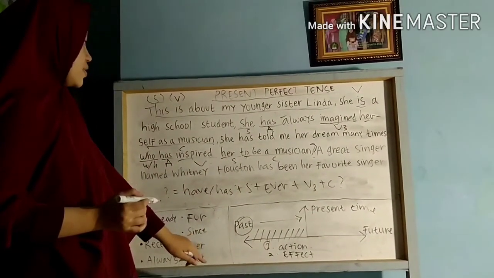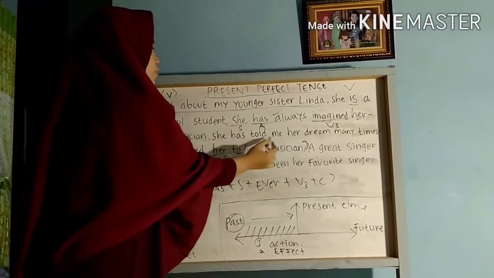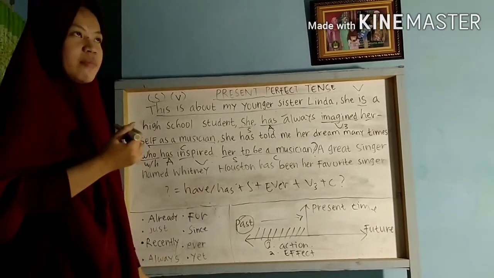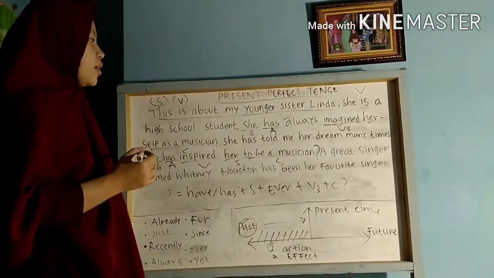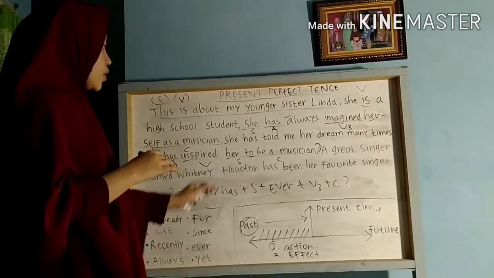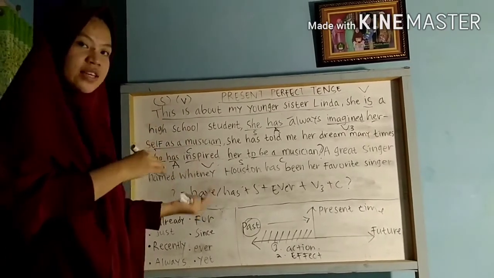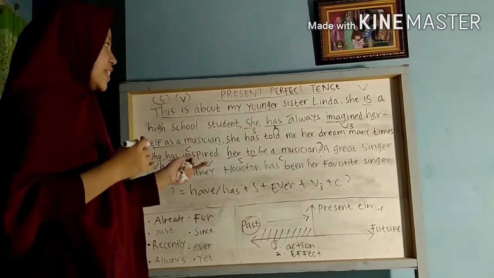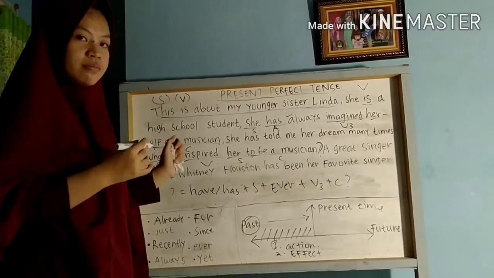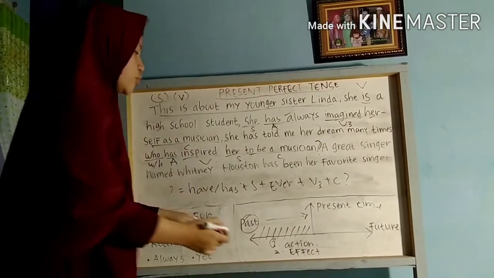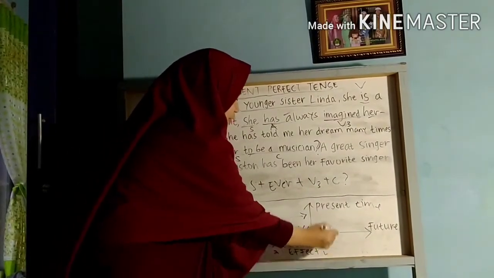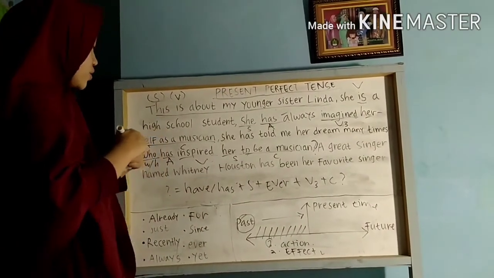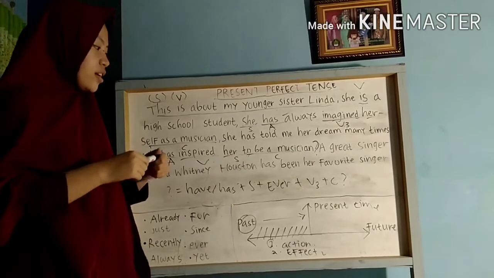And how about the effect? The effect is: she has told me her dream many times. So Linda told me about her dreams in the past, but the effect, me understanding her dream, continues until now. So it just has an effect. Do you understand? So that's all from my explanation and discussion.